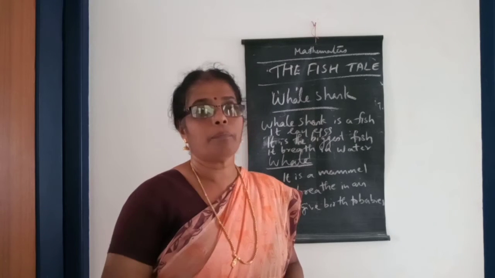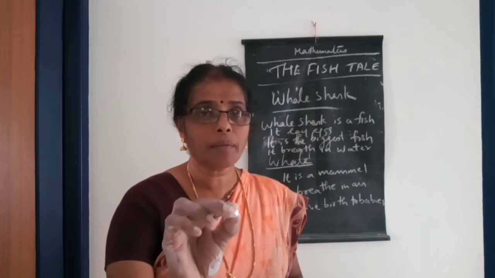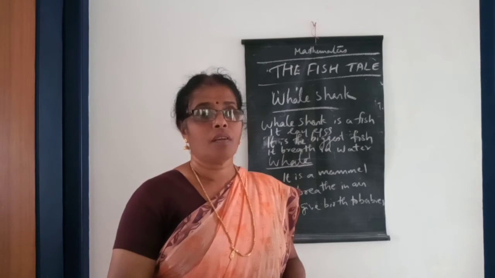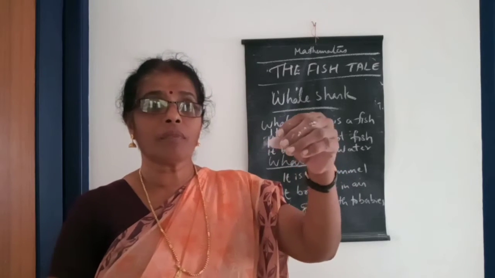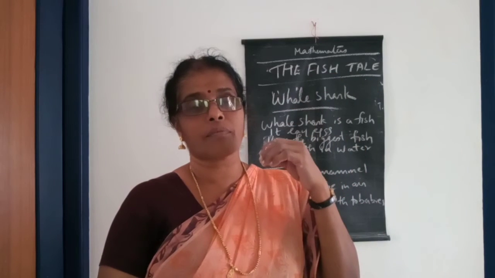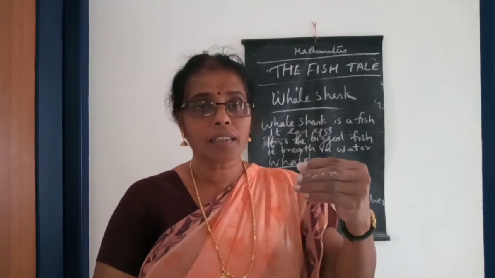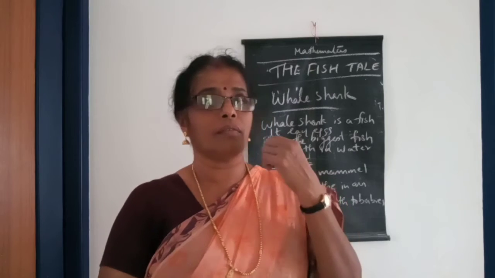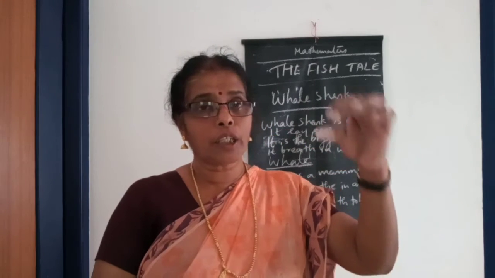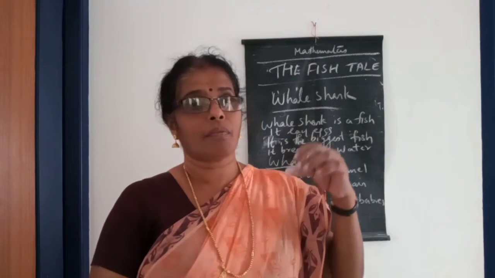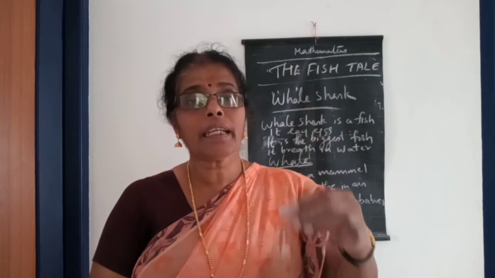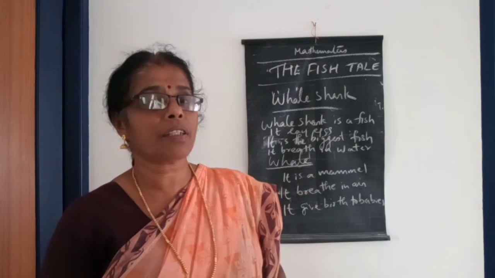Whale is a mammal. Whale shark is a fish. Whale breathes air through the nose, but whale shark breathes in the water. And whale gives birth to babies. Whale shark lays eggs.